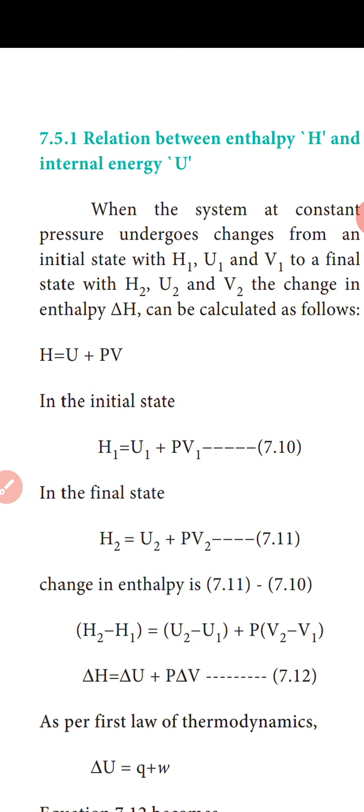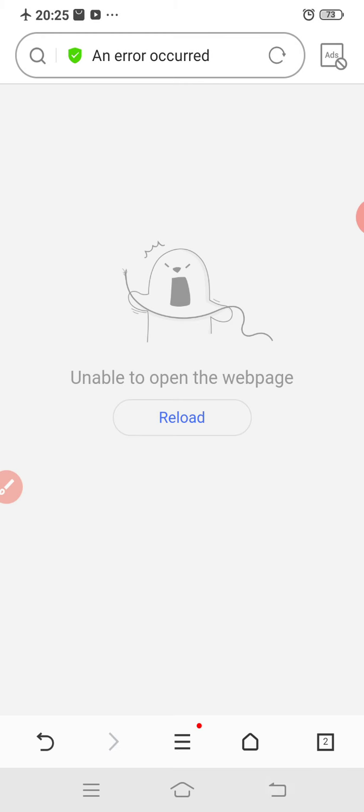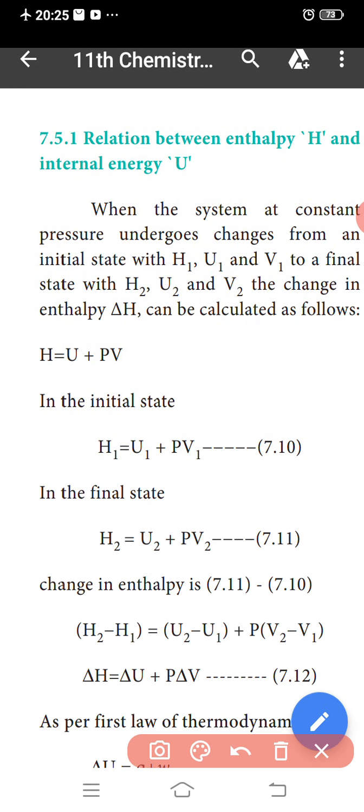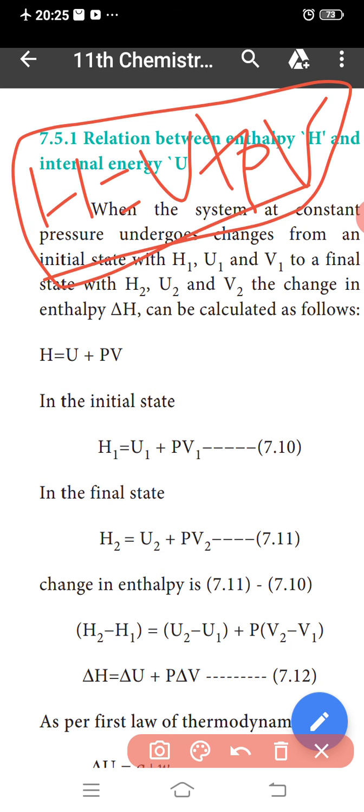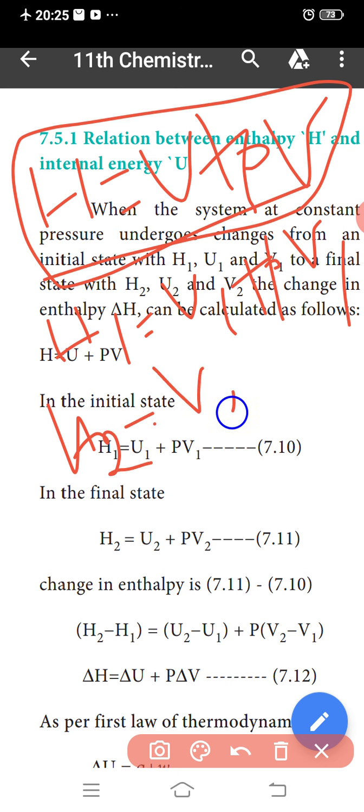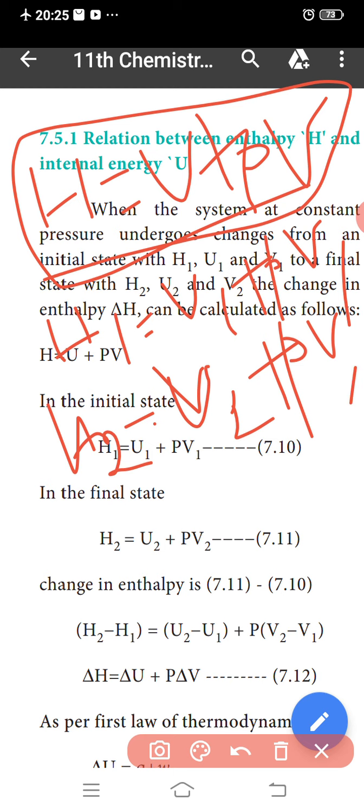H is equal to U plus PV, the enthalpy formula. So the initial state H1 is equal to U1 plus PV1. The final state H2 is equal to U2 plus PV2.